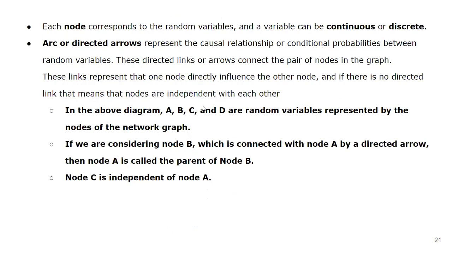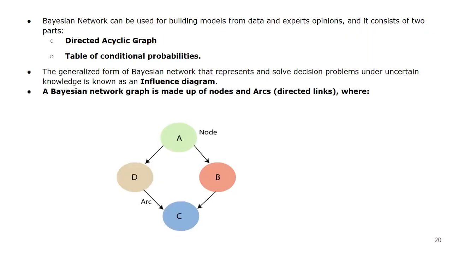Each node over here corresponds to a random variable, and the variable can be continuous or discrete. So what and how the arcs can be used and how probability will be distributed and conditional probability will be calculated, we are going to discuss this in coming lecture. And after that we are going to discuss Dempster-Shafer theory also, with certain examples which have been asked many times in GTO question paper.